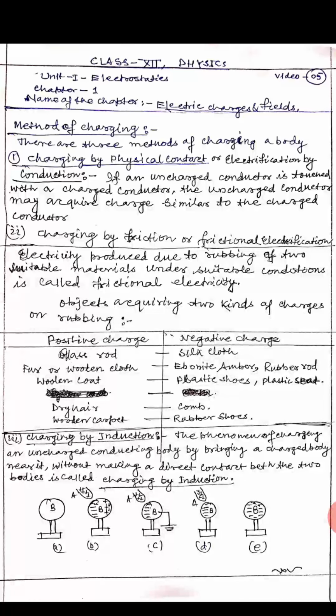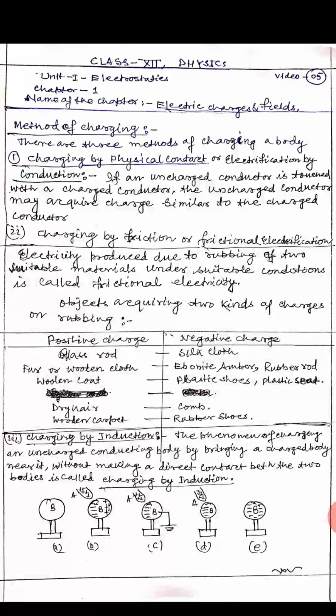Point 3: charging by induction. The phenomenon of charging an uncharged conducting body by bringing a charged body near it without making a direct contact between the two bodies is called charging by induction.